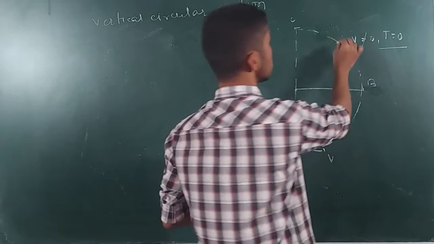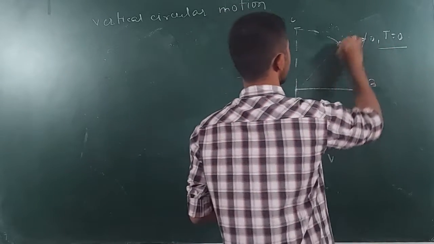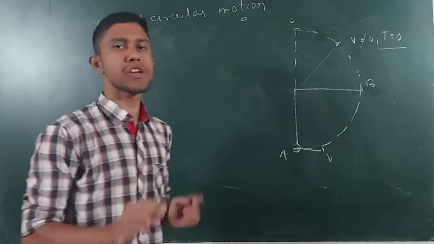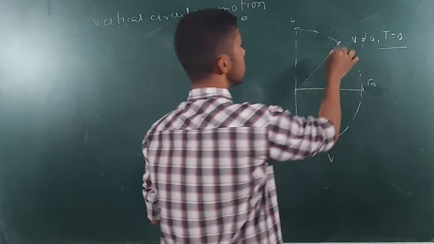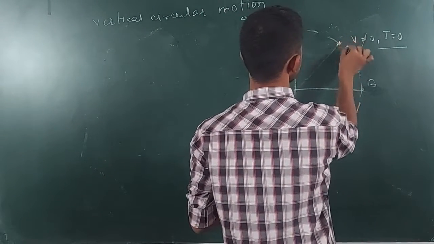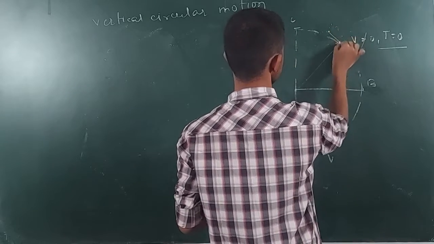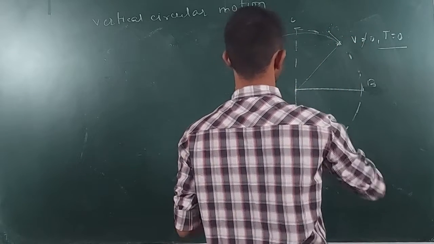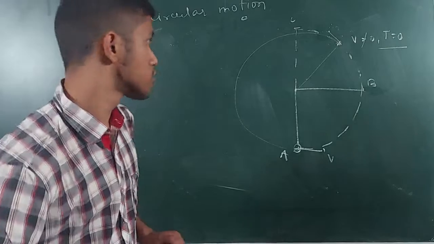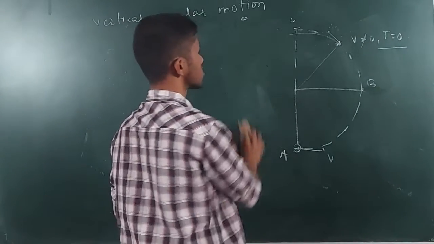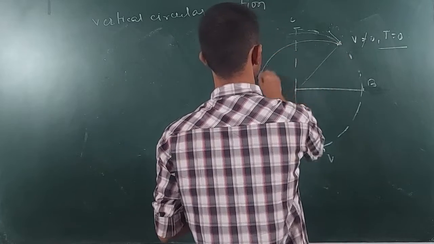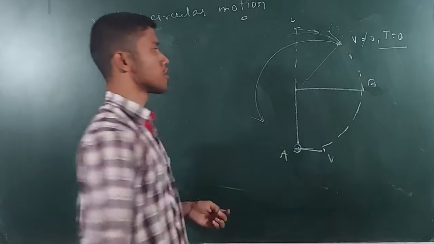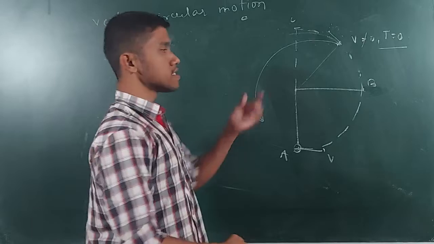So suppose at this point the tension becomes zero, this is the string, and the tension in the string becomes zero. So at this point the particle will leave the circular motion, and suppose it will go in this direction. It will not perform a circular motion, but it will leave it and perform a different kind of motion. So suppose it will perform this kind of motion. So this is the second case.